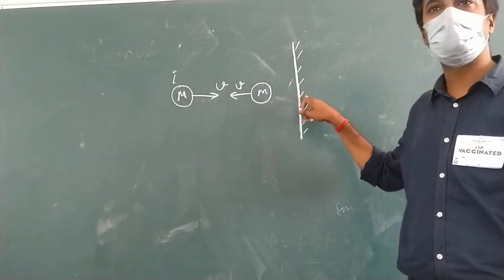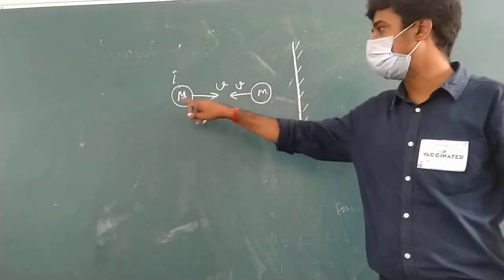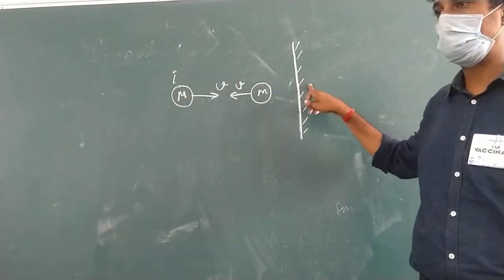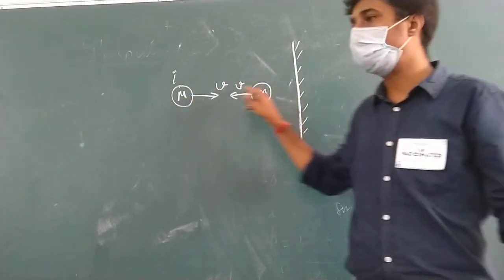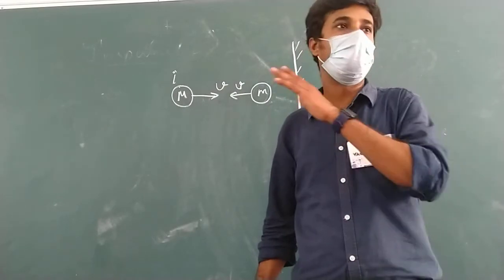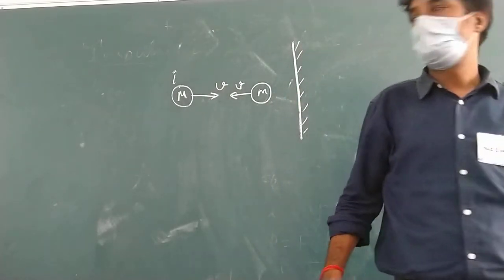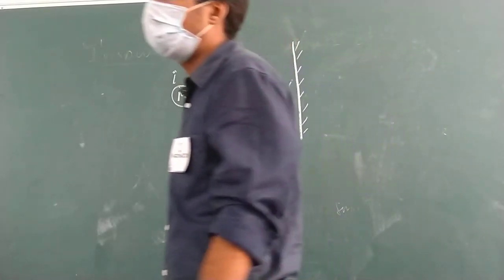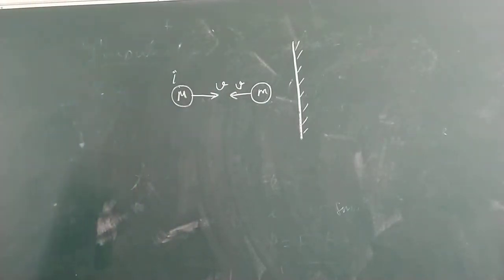After striking this particular wall, first it was moving towards the wall, it struck the wall, and then it bounced back in the opposite direction with the same speed. Now I am going to ask you, what is the impulse imparted? What is the amount of impulse?